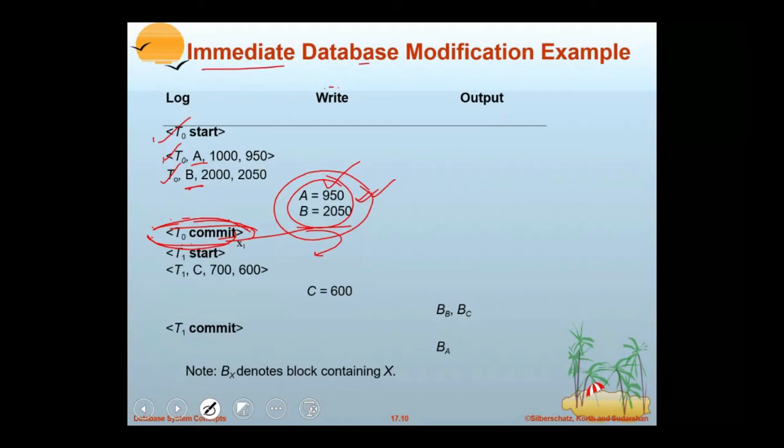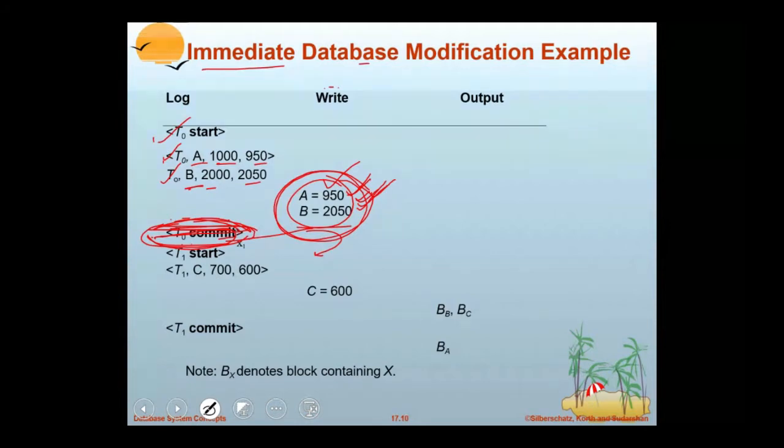Two techniques. But observe a point, because the database is affected before the commit log. Suppose a failure occurs before it commits, the commit log is not written, but the database is already changed to some new values. Because it is not committed, it has to be rolled back. It has to be changed to the previous value. To change to previous values, the update log has to maintain both old and new values.